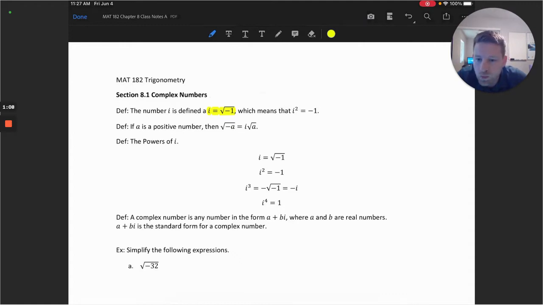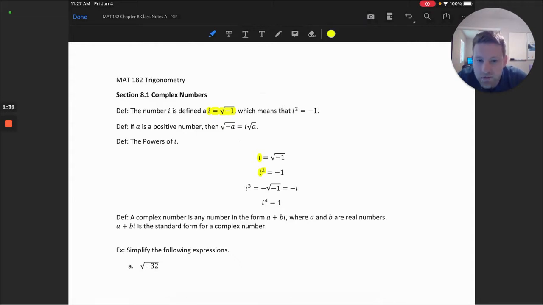Another thing that will be important for us to simplify is powers of i. So the powers of i we have listed here. i is the square root of -1. i squared we can represent as -1. i cubed would be really just i squared times another i, or the square root of -1.